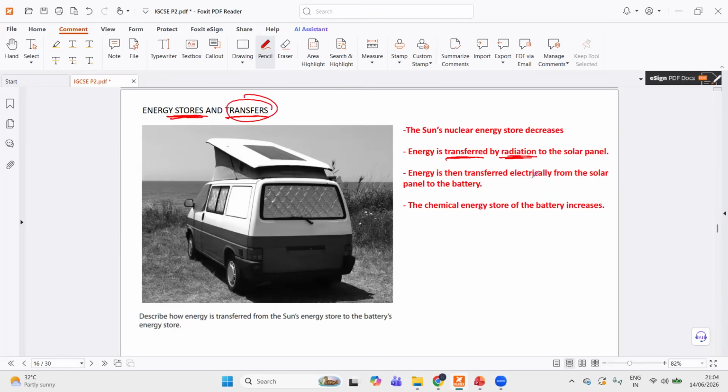Energy is then transferred electrically. From the solar panel, there is a battery inside. So from the solar panel, there are, of course, wires connecting the battery and current flows. And if current flows, the energy is transferred electrically. And this current charges up this battery. So the battery stores charge by increasing the chemical energy stored of the battery.